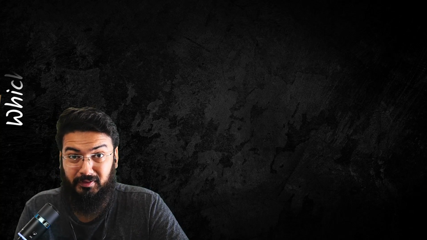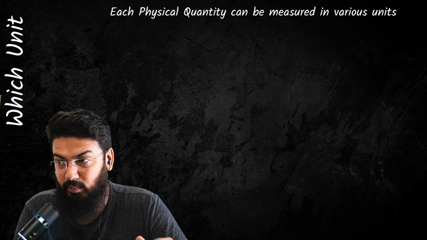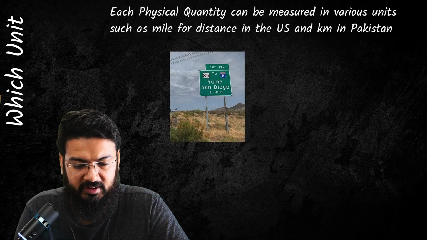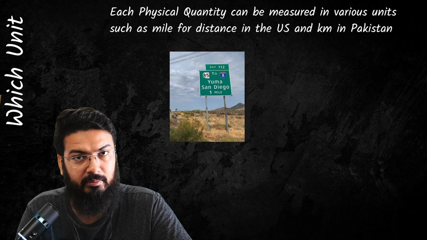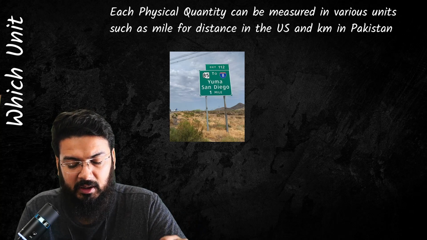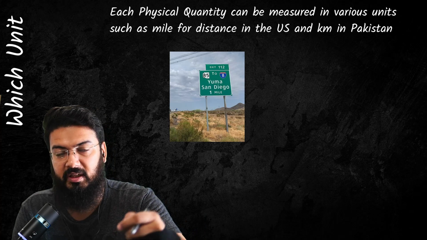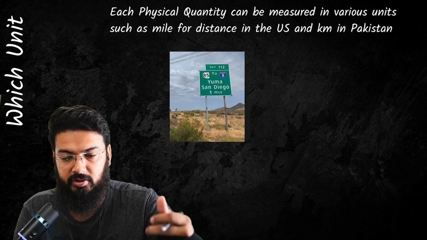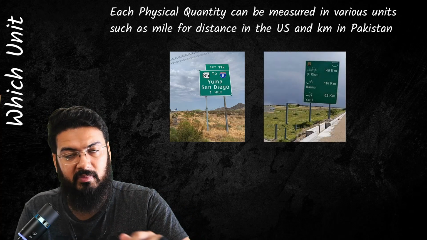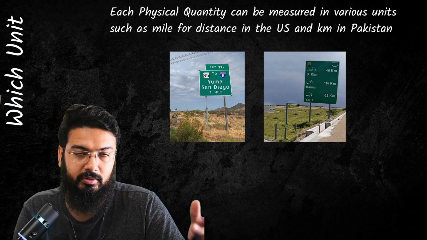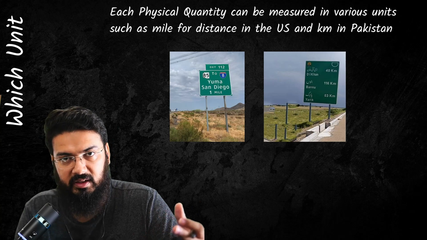Now, every physical quantity can be measured in a lot of different units. So we need to decide which unit we really want to use to measure our physical quantities. Let's say, for example, this right here is an example of a mile marker in the US, where on the interstate you have mile markers which tell how far certain cities or locations are. The same is in Pakistan, but in Pakistan we have kilometers. So in the US miles, in Pakistan kilometers.